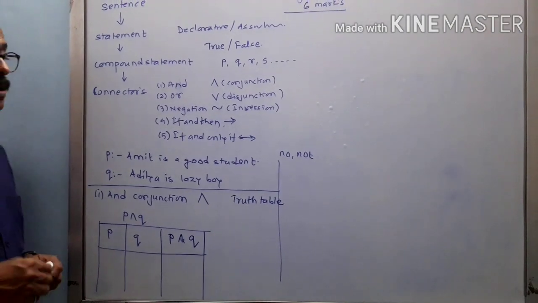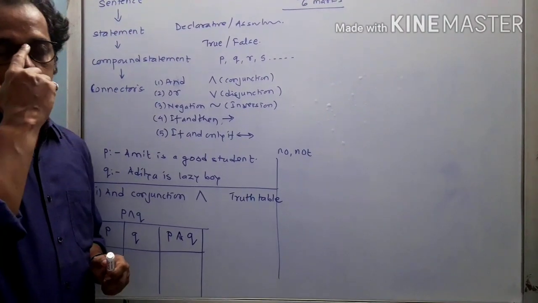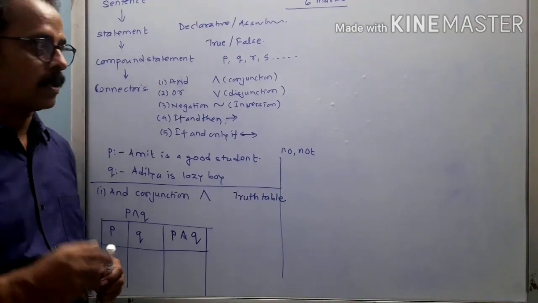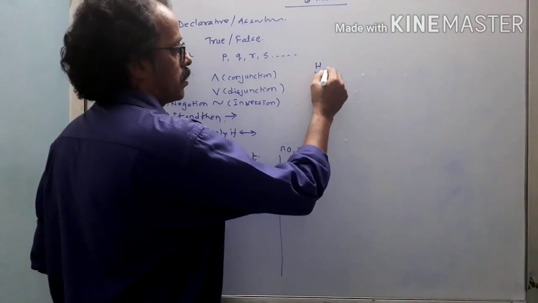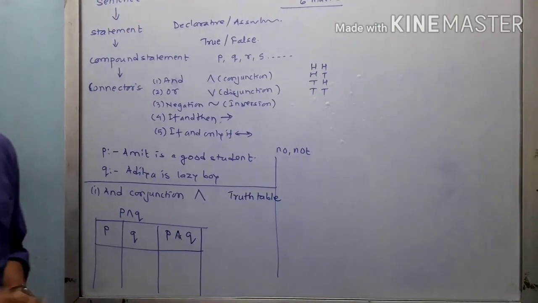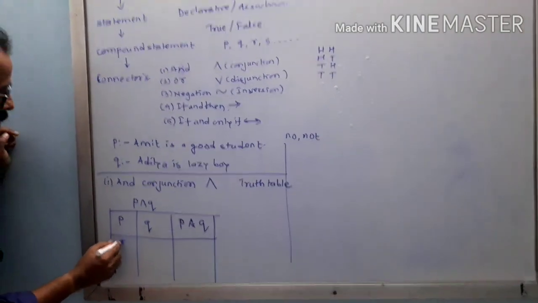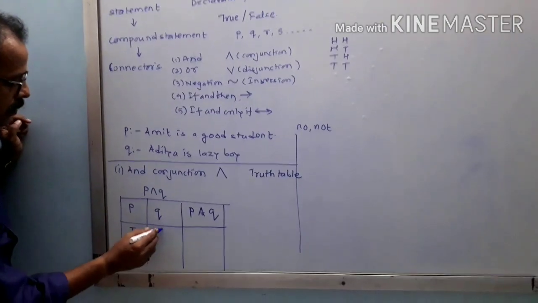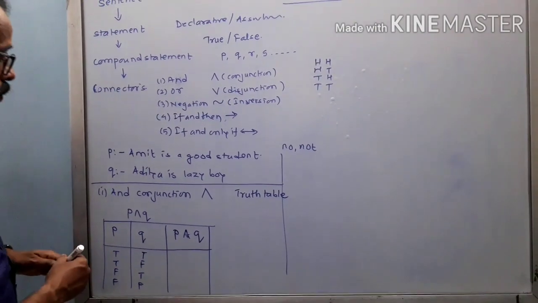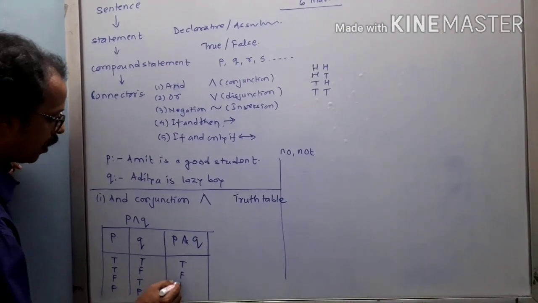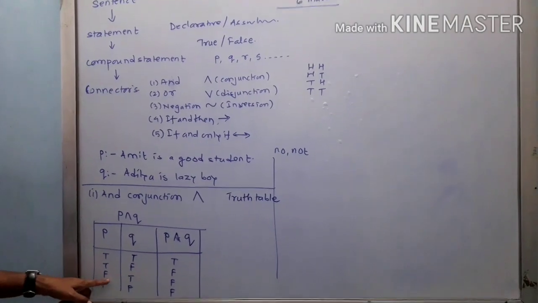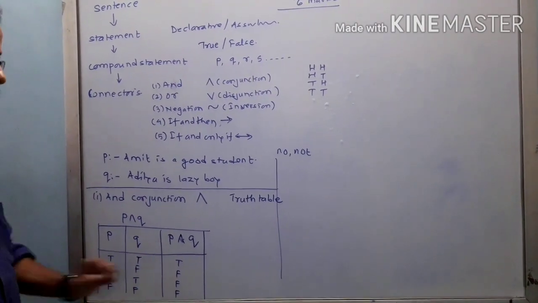Now, if you remember when I taught you in 11th standard the chapter on probability, if the coin is tossed two times, remember how I told you to write H, H, T, H, T? Are you getting all the different cases? Yes. So similarly, I can write T, F, T, F. Now, true and true will give you true, and the rest of them are false. So why is it so? Because true and false is false, false and true is false, false and false is false.